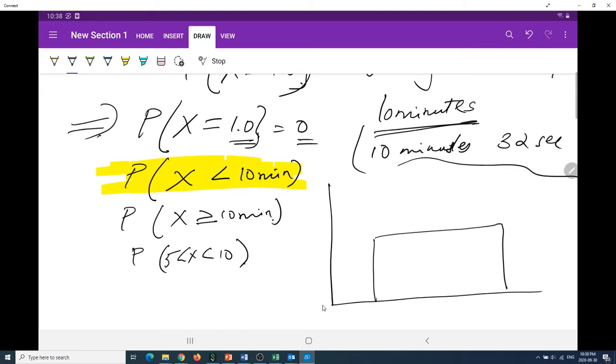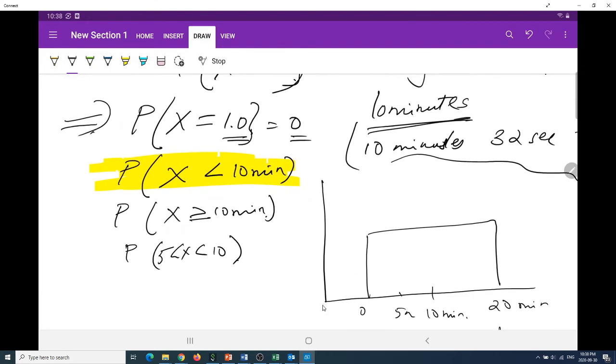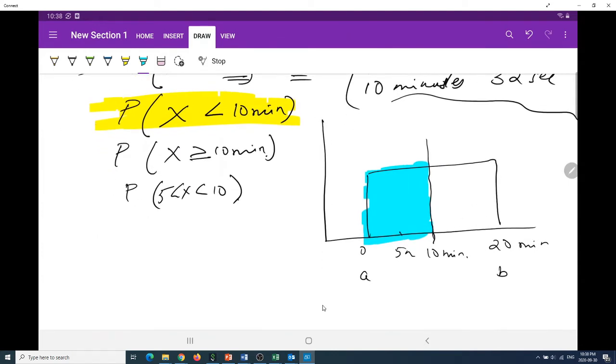Okay, so this is 0 minutes, which is a, and this is b, which was 20 minutes. And the mean was 10 minutes. Let's try and ask another question. What is the probability that someone was waiting less than 10 minutes? It is the area to the left of this 10 minutes. That means it's this shaded area over here. So the area of this part is going to be the probability that someone waited less than 10 minutes. And that's going to be this blue area.